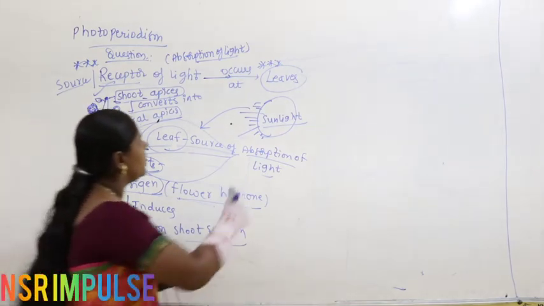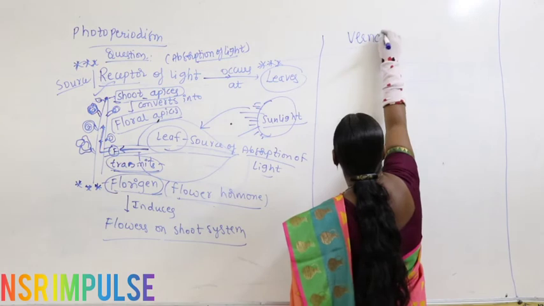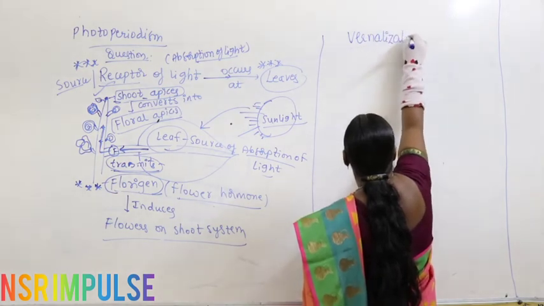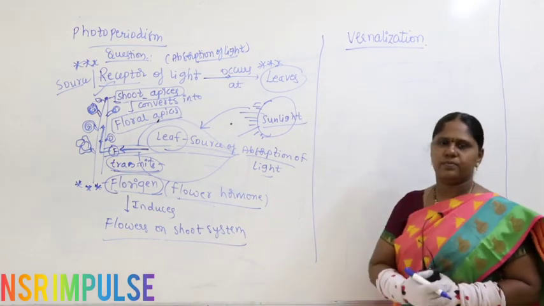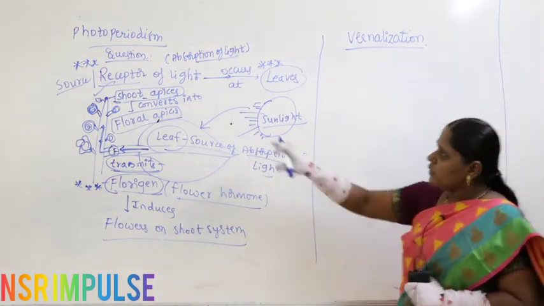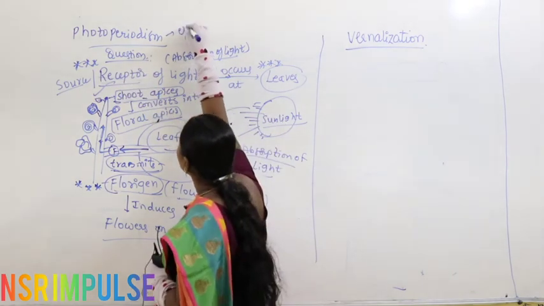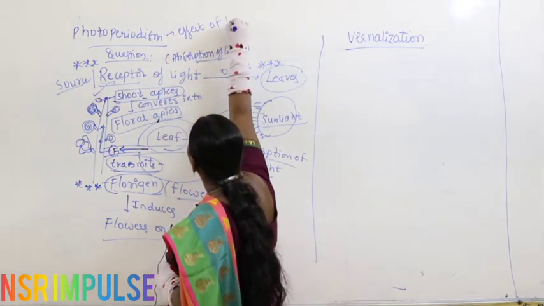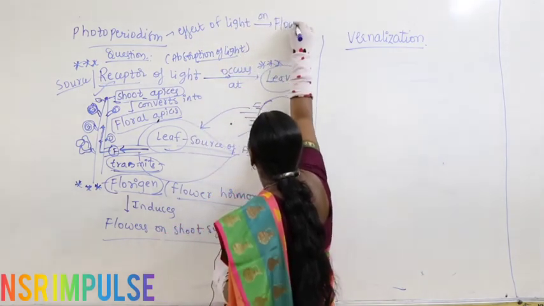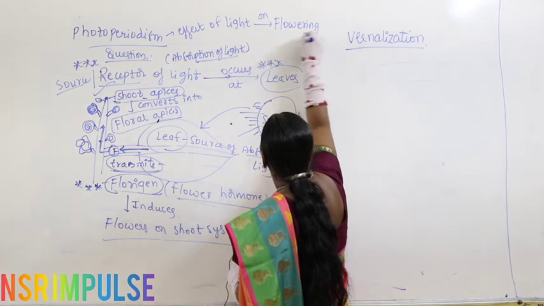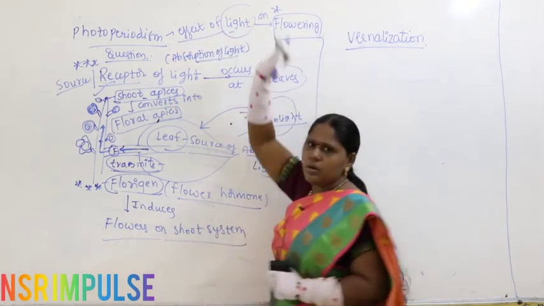Now let us go with the concept called vernalization. What is photoperiodism? So far we discussed that photoperiodism is the effect of light on flowering.